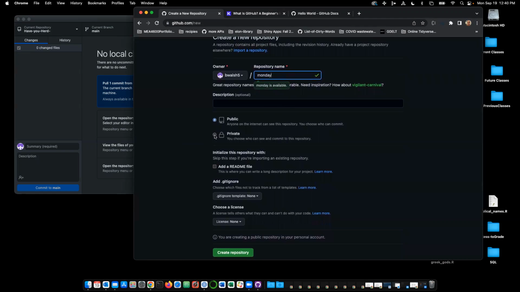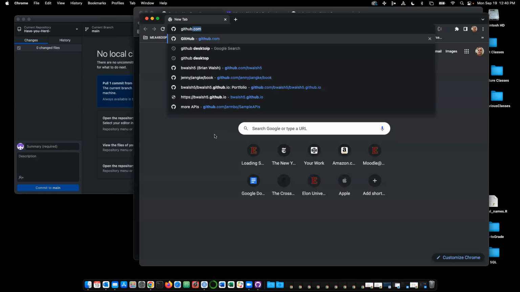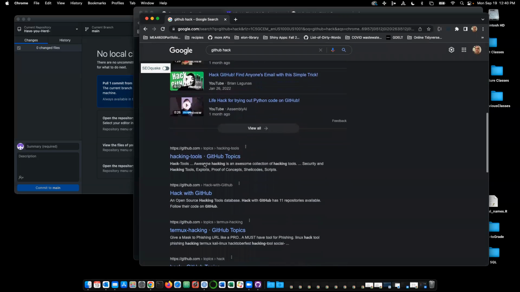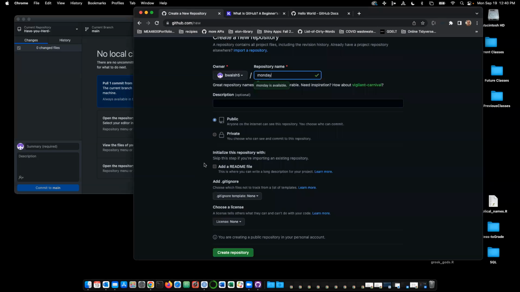You can make repositories private. A lot of companies do this. It is not the most secure thing in the world. So I was just looking up GitHub hack. And apparently, oh, I'm not seeing it. Apparently, a lot of repos got hacked. A lot of Microsoft's repos got hacked. I thought that was kind of interesting.